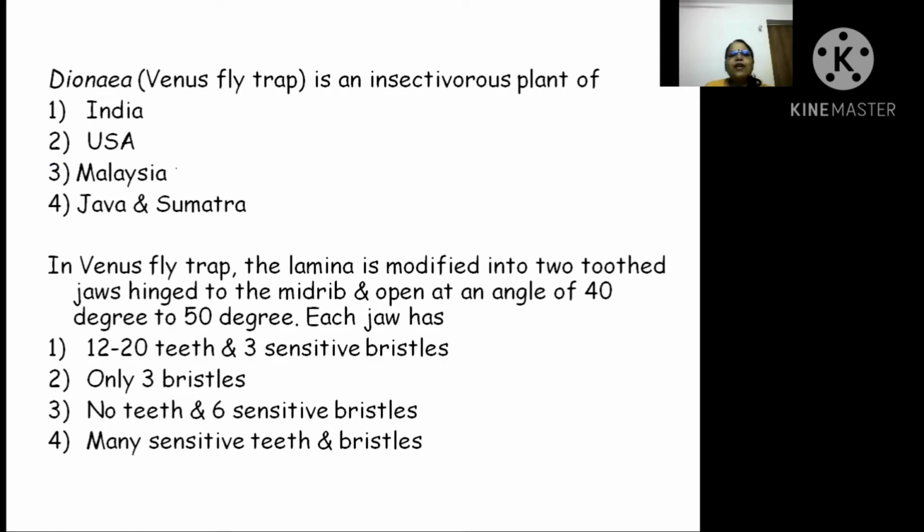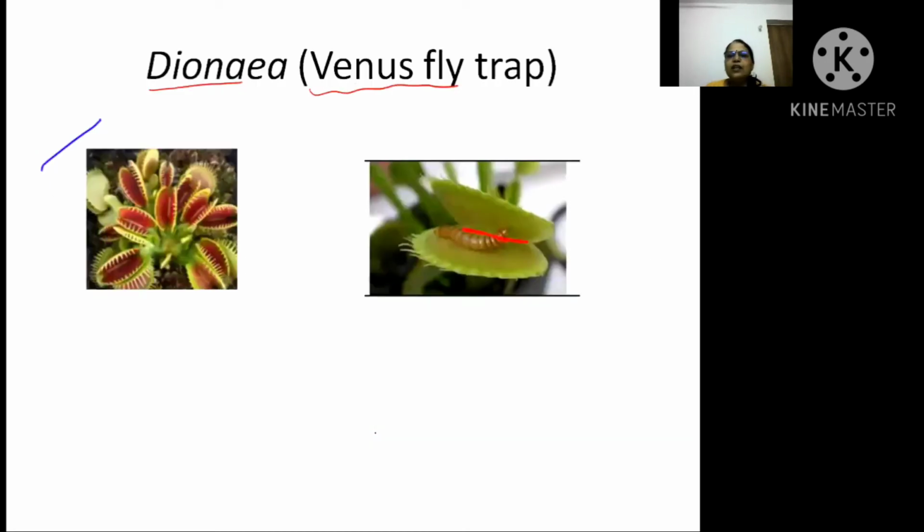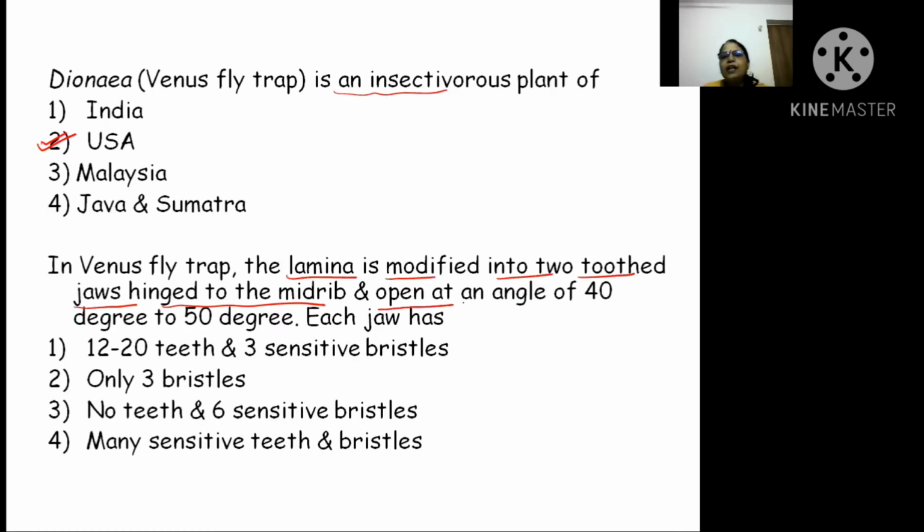First of all, where do we find such insectivorous plants? These types of insectivorous plants are found more in the USA. Then, if you see, the lamina is modified into a two-toothed jaw, which is hinged to the midrib. Understood the diagram? You can check once again. The lamina is modified into two jaws with the midrib as a hinge. Clear? And it opens at an angle of 40 to 50 degrees.